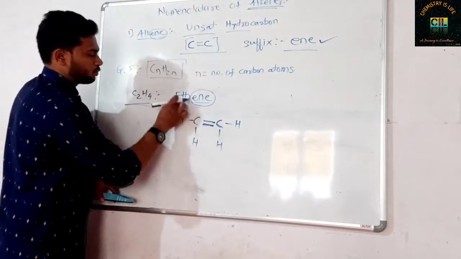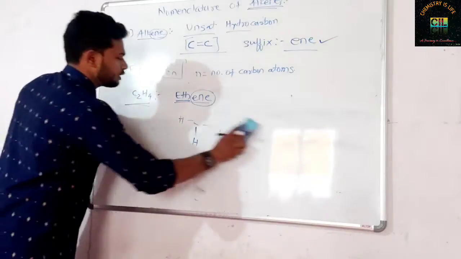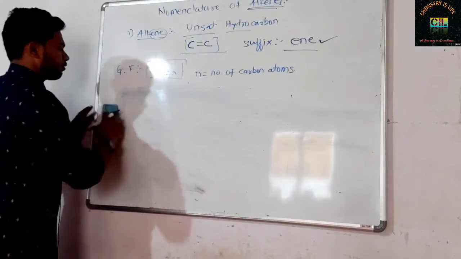You can get C2H. How many H are there? 4. C2H4. We will take the next example. What is that?